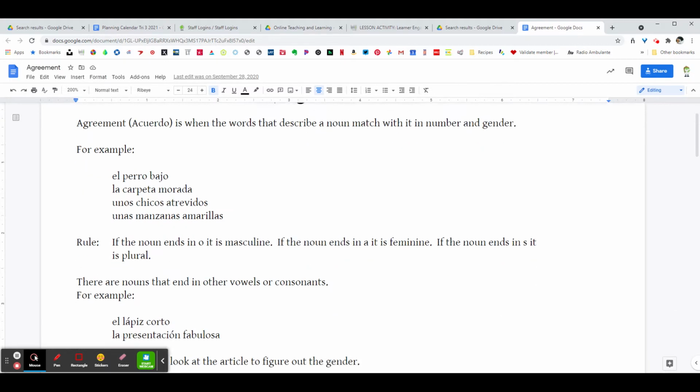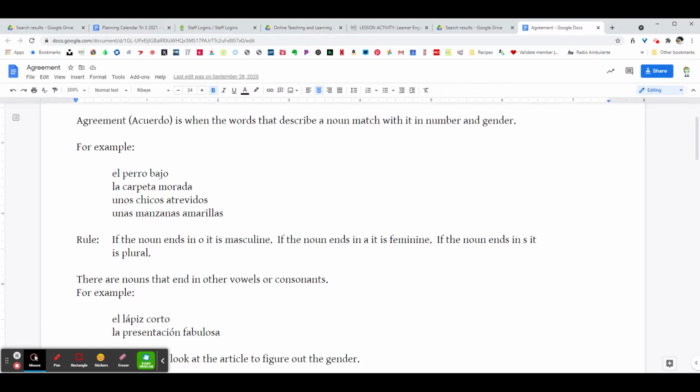All right, so here's a couple of examples of agreement in action. So we've got el perro bajo la carpeta morada, unos chicos atrevidos, and unas manzanas amarillas. So just in general, there's a rule. If the noun ends in an O, it's typically masculine. If the noun ends in an A, it's typically feminine. And so perro ends in an O, this word dog right here is masculine. So the words that are surrounding it, el, the, and then bajo, short, are also masculine and singular.